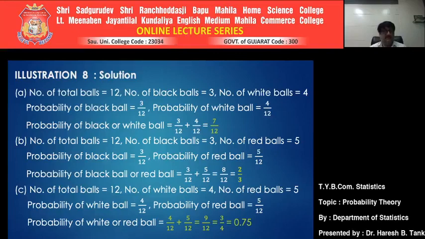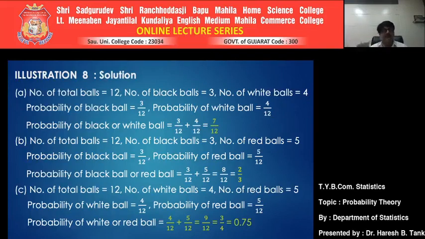The third question. Our intention was to get the probability of a white or a red ball. Total number of balls is 12, of which the number of white balls is 4 and the number of red balls is 5, right? Probability of getting a white ball is 4 by 12, because 4 is the number of favorable cases for getting a white ball, divided by the total number of possible outcomes, which is 12. Now the probability of a red ball. How many red balls are there? 5. Naturally favorable cases becomes 5, divided by the total number of possible outcomes, which is 12.